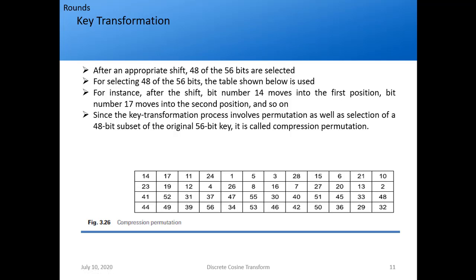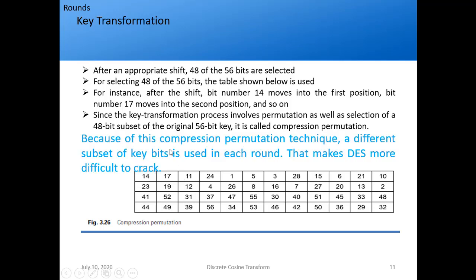Since key transformation involves permutation as well as selection of a 48-bit subset of the original 56-bit key, we are compressing the key. So it is also called compression permutation. You might get this question in 5 marks: what is compression permutation associated with DES? So that is this answer.